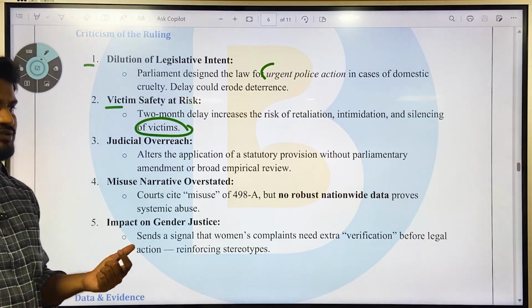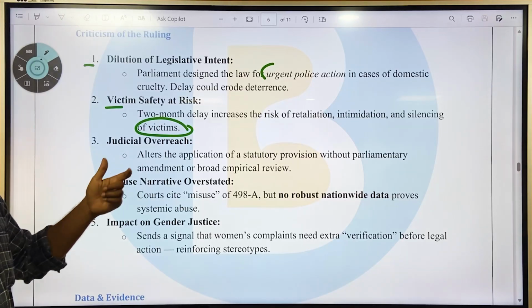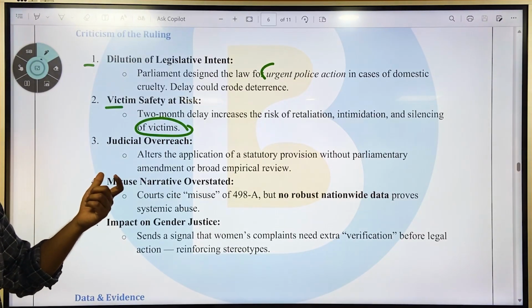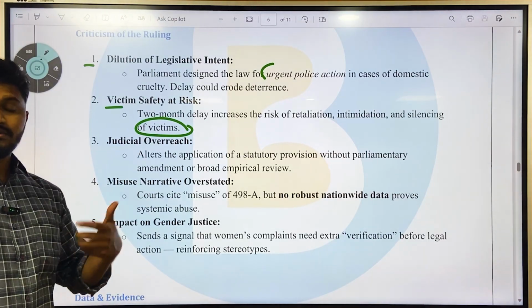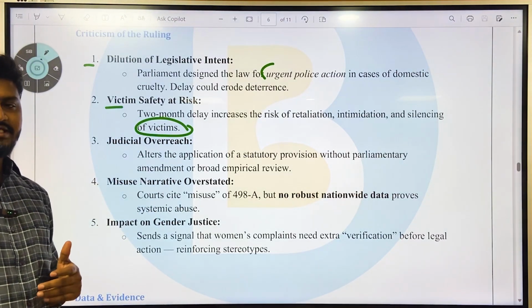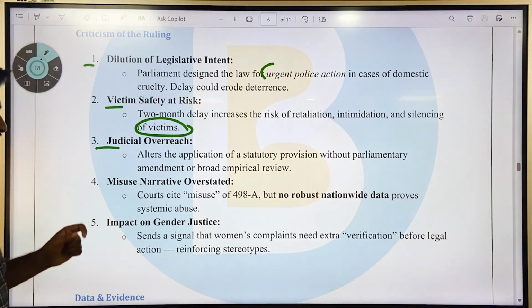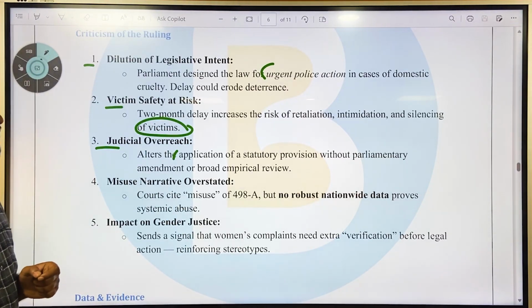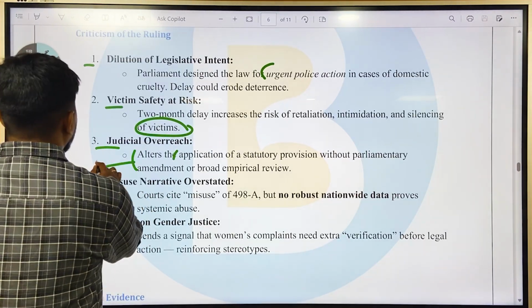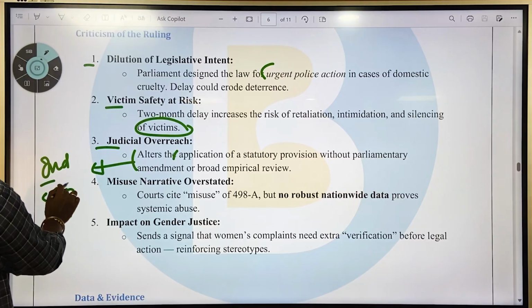Obviously the husband, or any person who is accused of this crime, is going to try with all his might to silence the victim, or sometimes even kill the victim, so that he doesn't get into jail. Next is judicial overreach, that is, it alters the application of a statutory provision without a parliamentary amendment or broad empirical view. So this is where the judiciary is overreaching, going against the separation of powers.